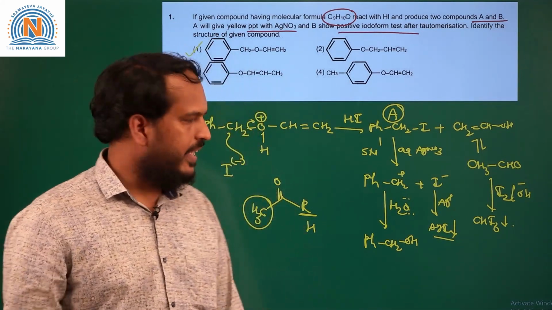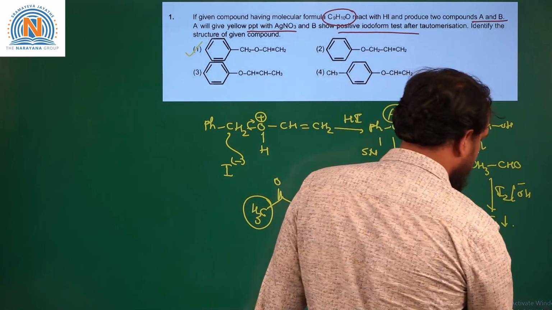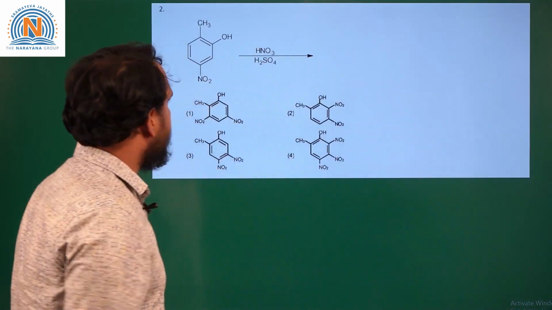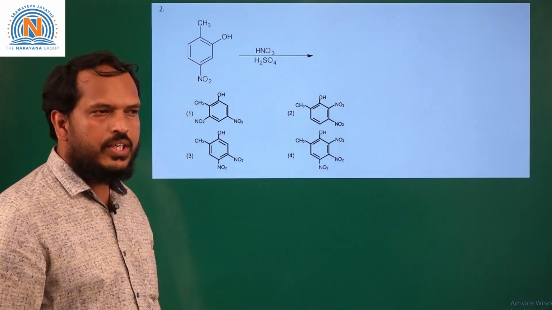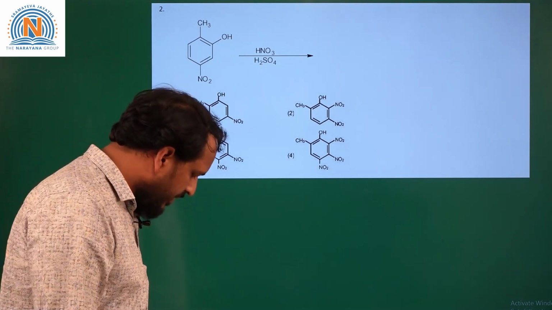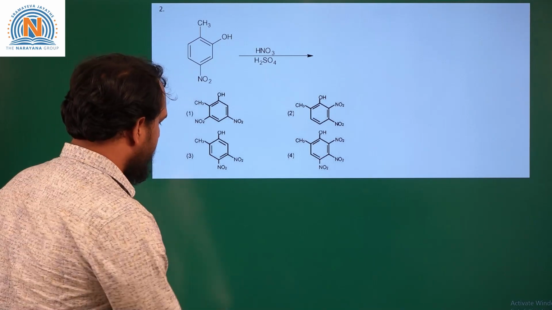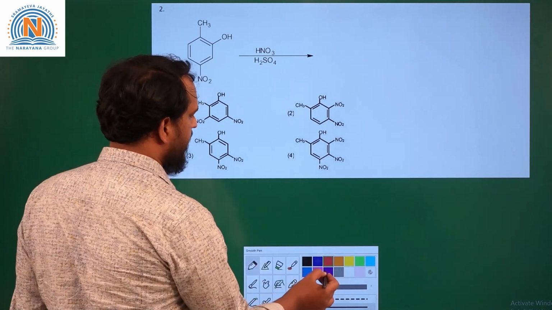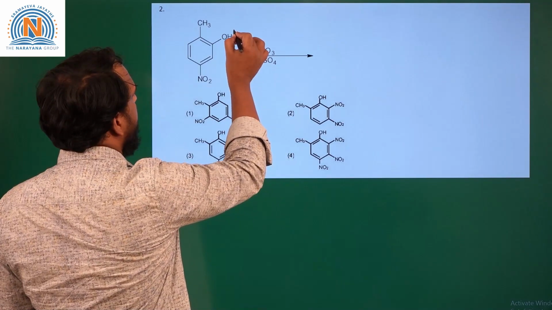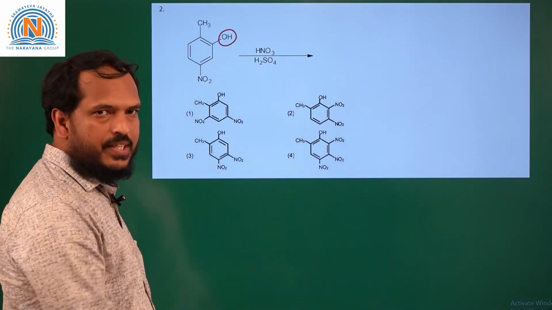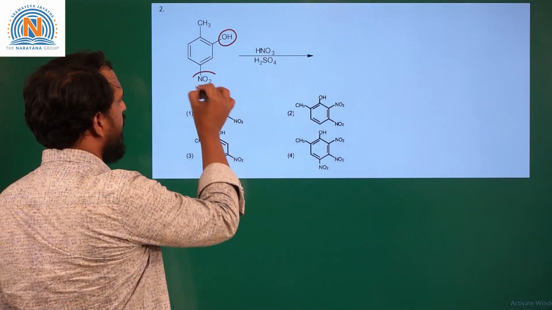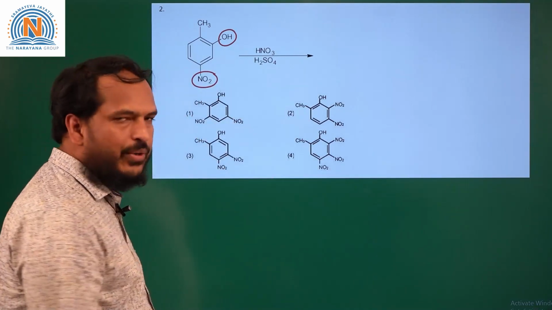So we'll move to the next question. The next question is based on electrophilic substitution of an aromatic compound. Here it is a phenol derivative. We can see that there is an OH group attached to the benzene ring, and there is an NO2 group and a methyl group.